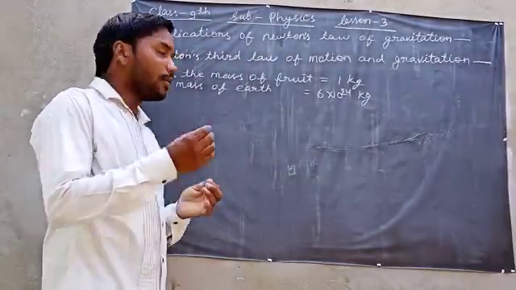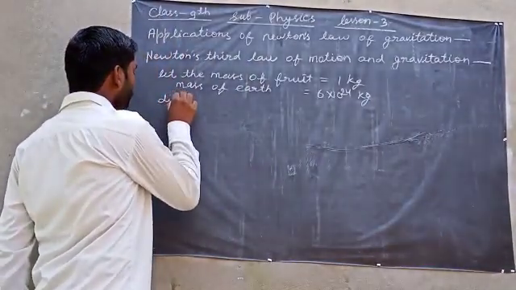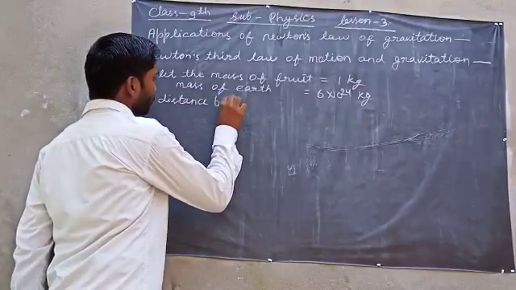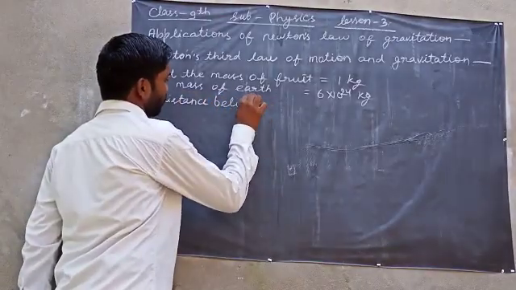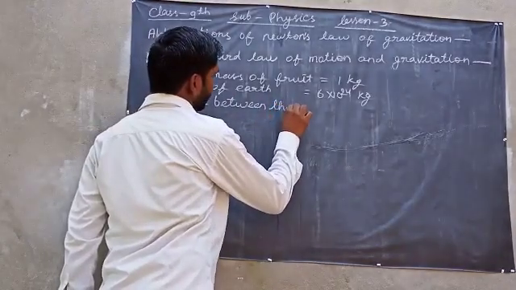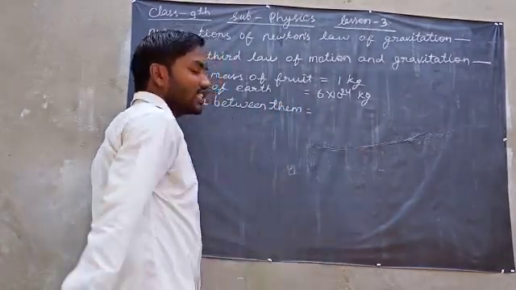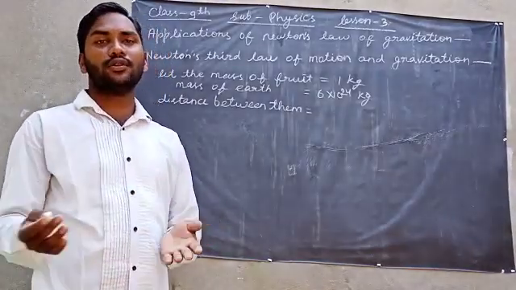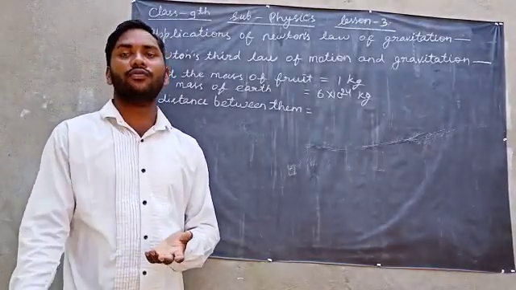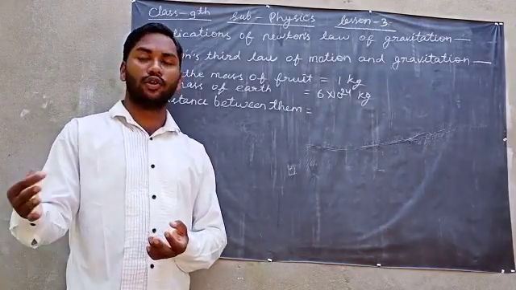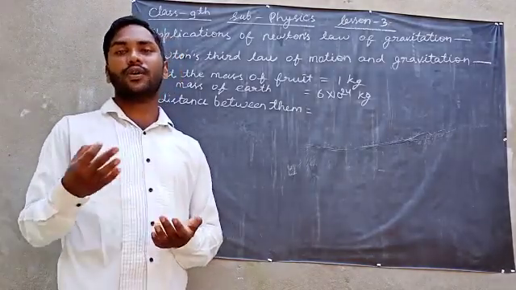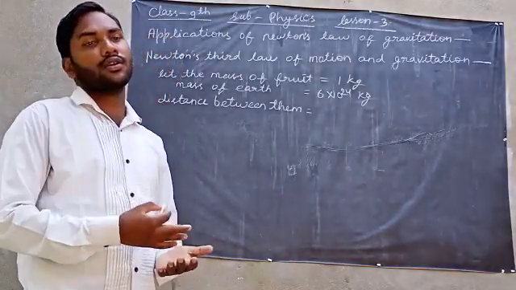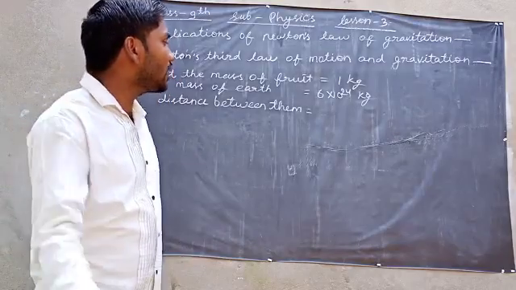The distance between them will be equal to the radius of Earth, because the distance between the center of Earth and the center of the fruit is about equal to the radius of Earth.